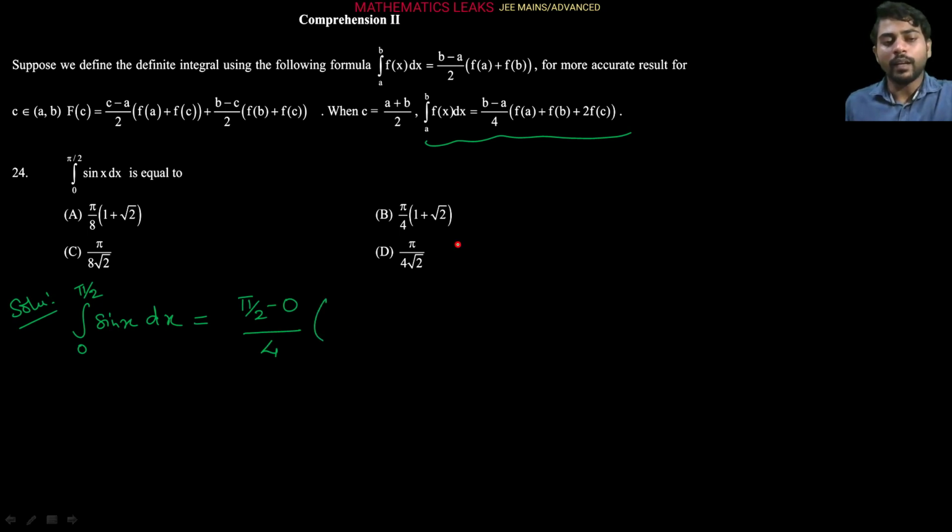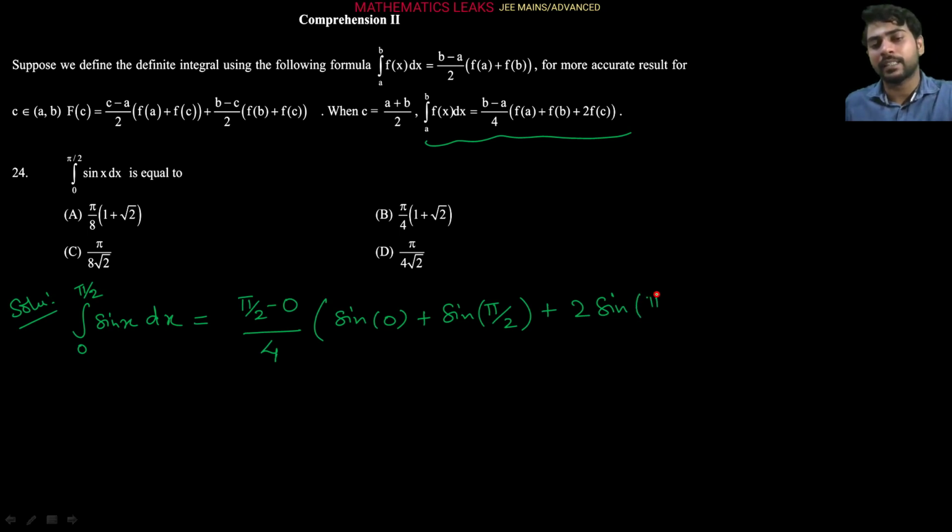into f of a. F of a means sine of 0 here, right? Sine of 0 plus f of b means sine of pi by 2, plus 2 times f of c. So sine of c. C is nothing but a plus b by 2, so a is 0, b is pi by 2, so 0 plus pi by 2 by 2, that is pi by 4, right? That's it.